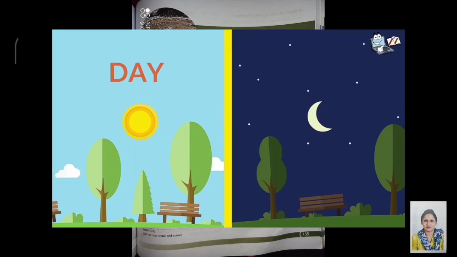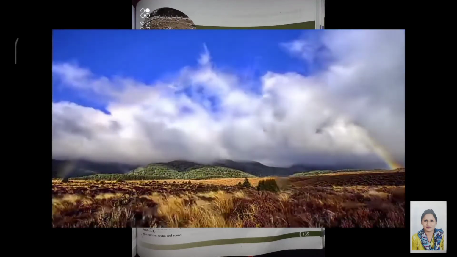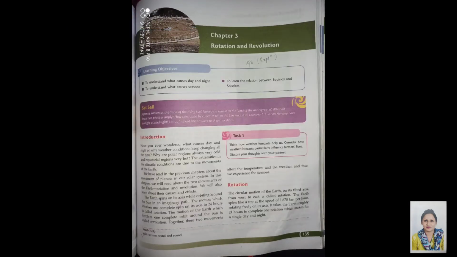So students, have you ever wondered what causes the day and night, or why weather conditions keep changing all the time? Why are polar regions always very cold and equatorial regions very hot? These extremities in the climatic conditions are due to the movements of the Earth.